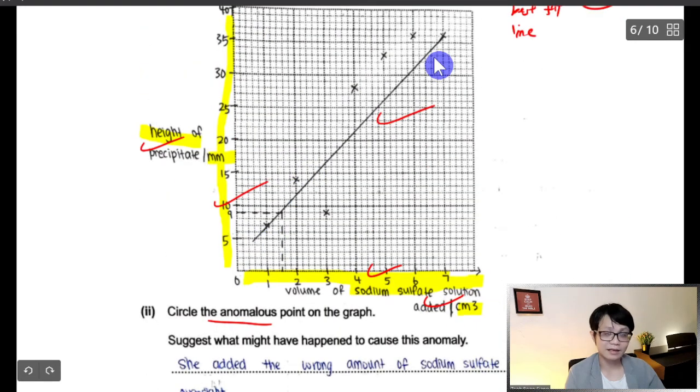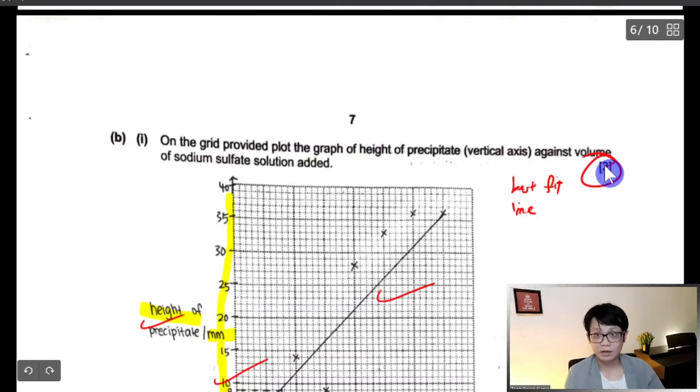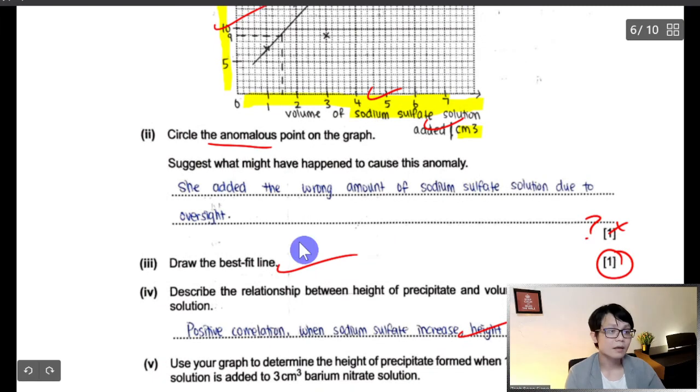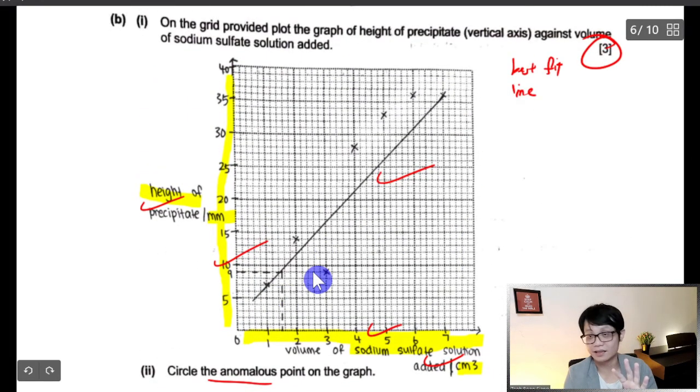If your dotted line is correct, at least 5 dotted lines are correct, you will get another 1 mark. So the student total will get 3 marks for this one: the unit, the scale, and the correct dotted line. And usually a graph is 4 marks. One more mark is the line. So total there is 4 marks.